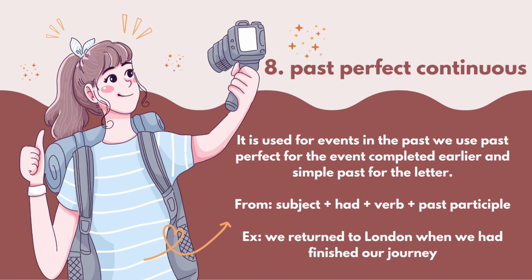The form is subject, had, verb three, and participle. For example, she broke the window. I want to kill her. Maybe that she broke the window at 8 p.m., then you want to kill her afterwards. When we compare this statement, we will use the past perfect tense for the event completed first, and simple past for the later event. The next example is, we returned to London when we had finished our journey.